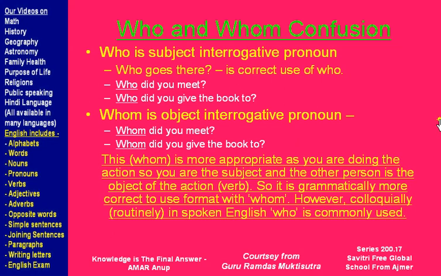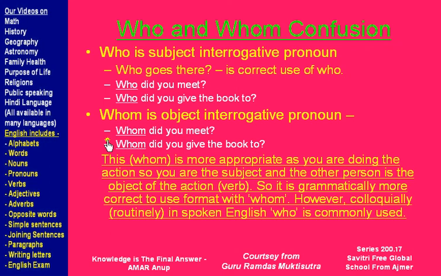Now let's look at the who and whom confusion. We just now saw that who is a subject interrogative pronoun. So when we say who goes there, it is the correct use of who. Whom is the object interrogative pronoun. So when we say whom did you meet, the answer is I met him. Or whom did you give the book to, you say I gave the book to her. So this is the correct use of whom.